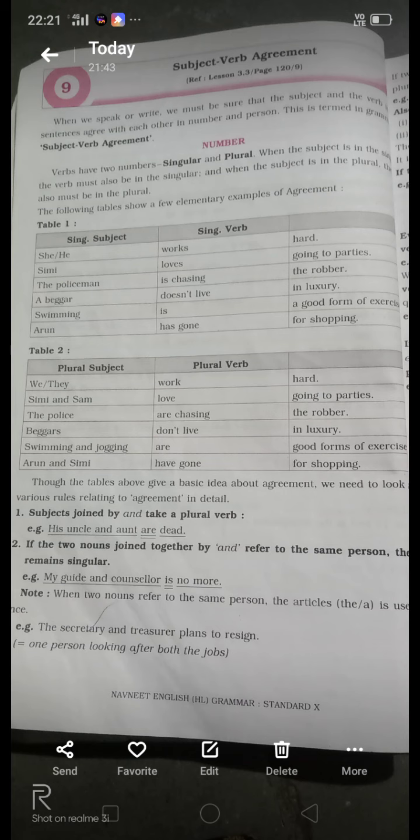When two nouns refer to the same person, the article the or a is used only once. See, the secretary and teacher plans to resign. Here we see that they may seem to be different persons, but it is only a single person, and that's why it takes the singular verb, plans. Secretary and teacher are only one person.